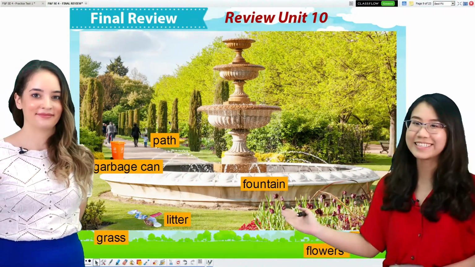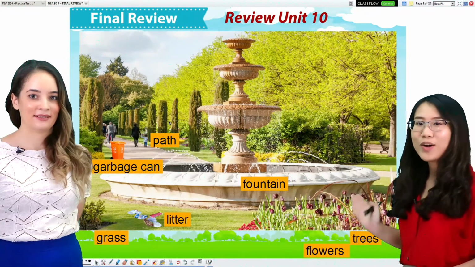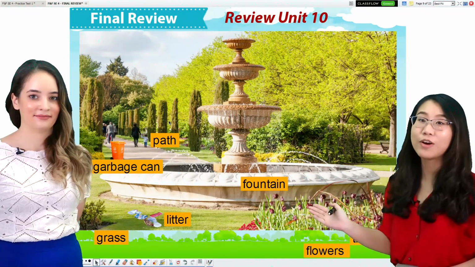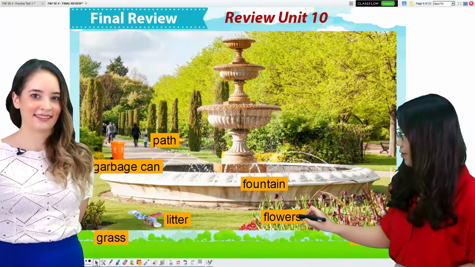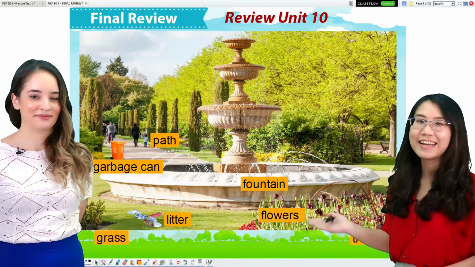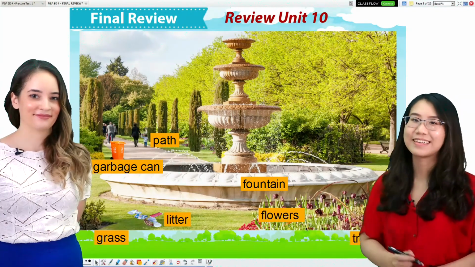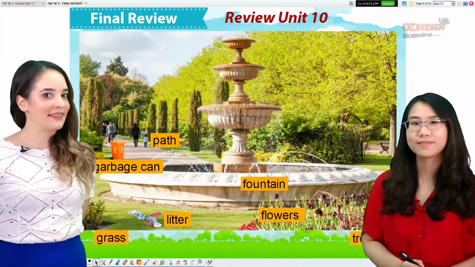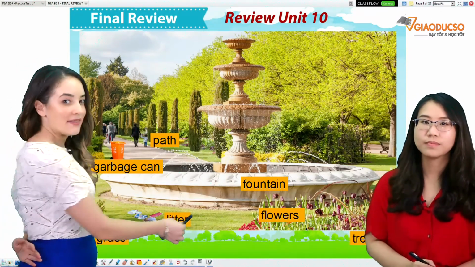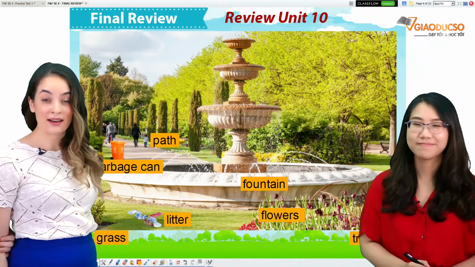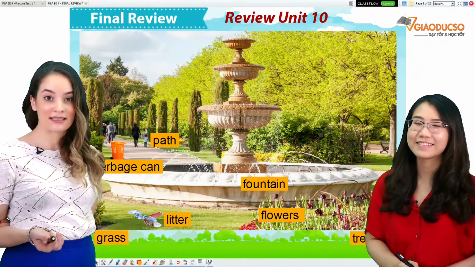And look. What are they? I think all of you know it, right? Yes, they are flowers. Flowers. This is green. And there's lots of it. What is it called?